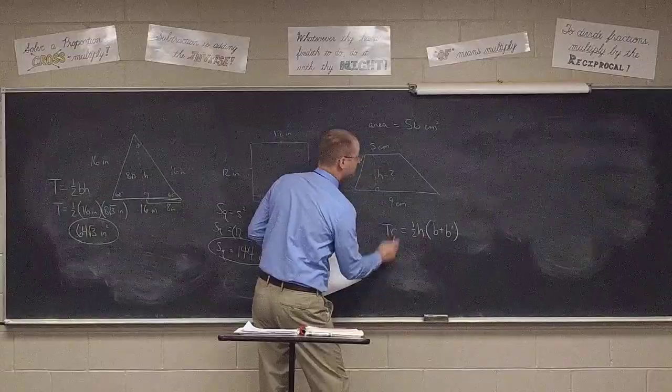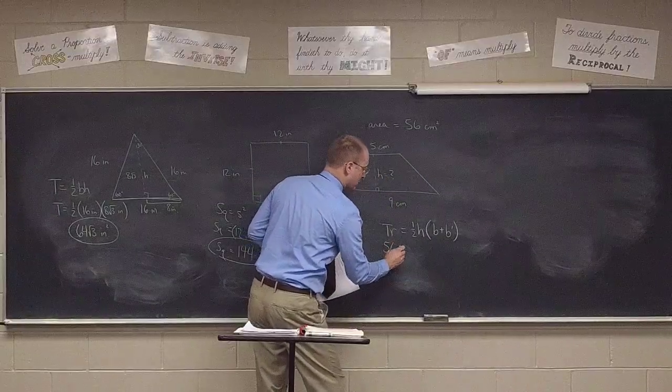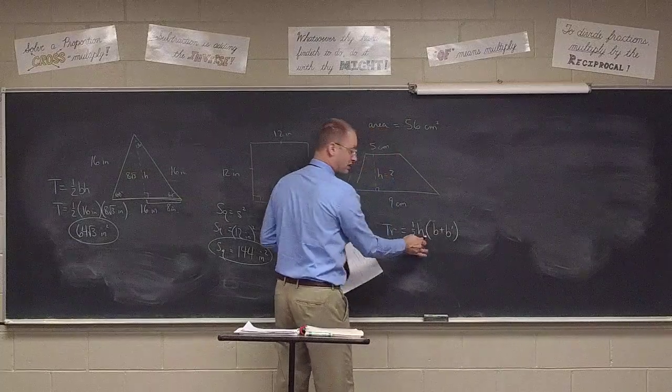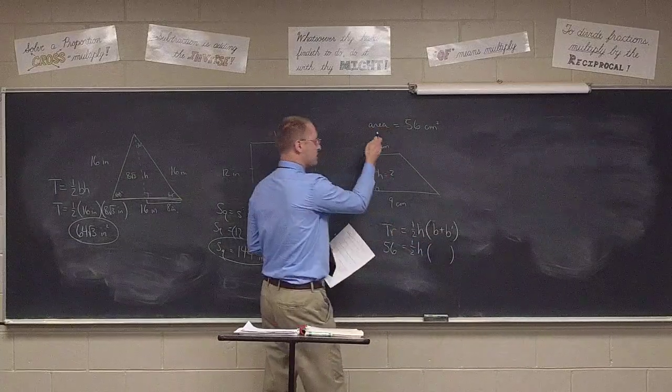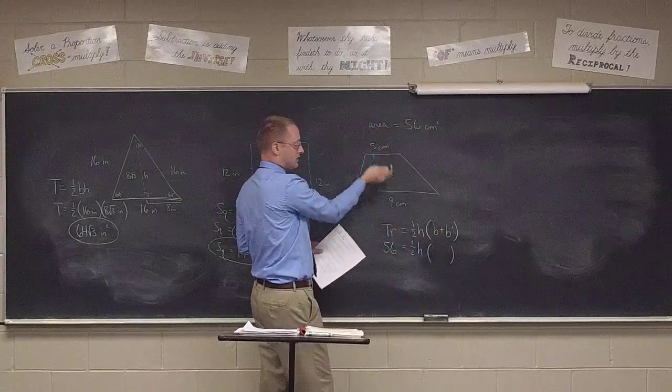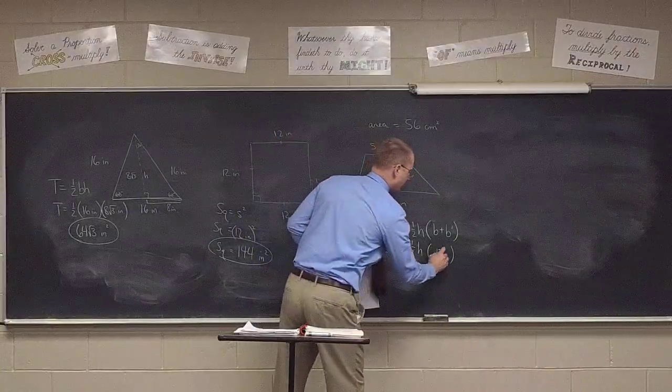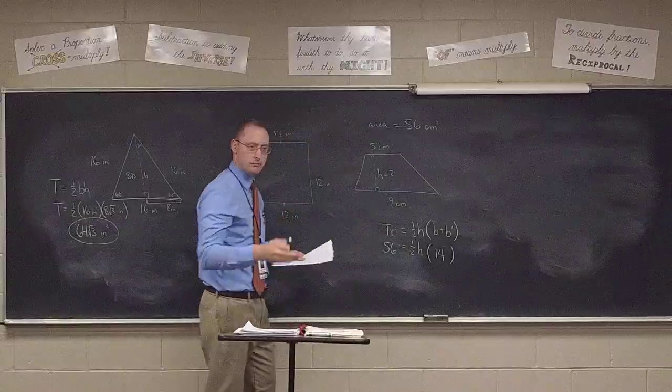And since I know the area is 56, remember we'll plug that in for the A, equals half of h. I don't know h, that's what I'm finding. And I know the bases will add together, Genesis, to get 14. What would I do to solve for h?